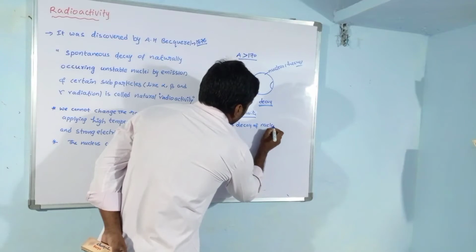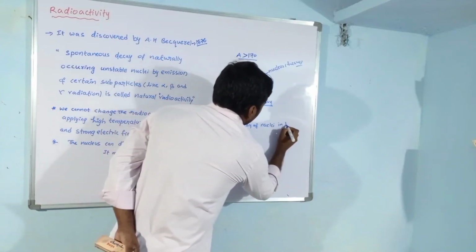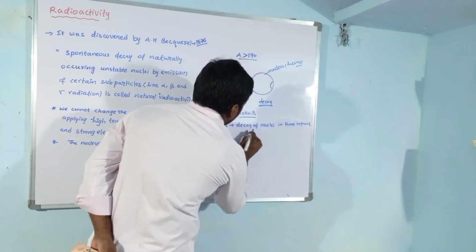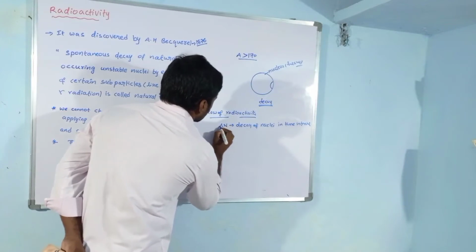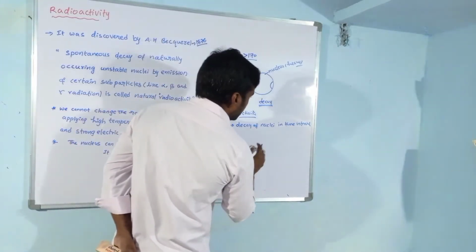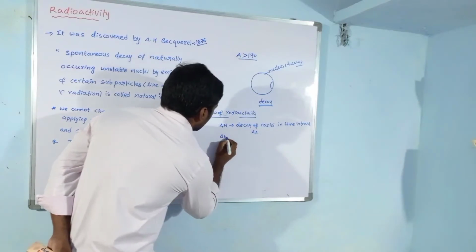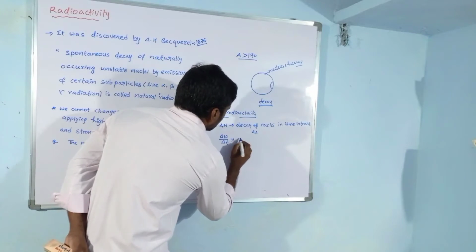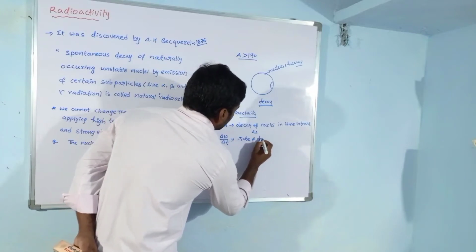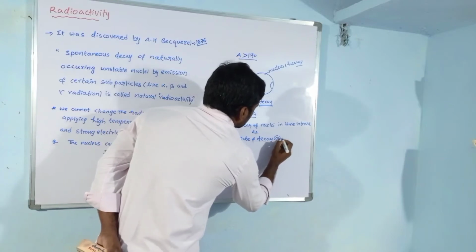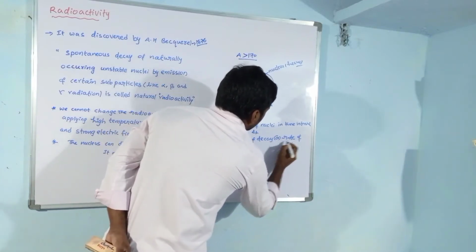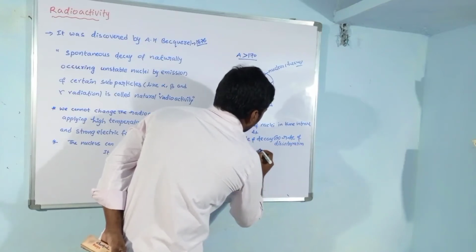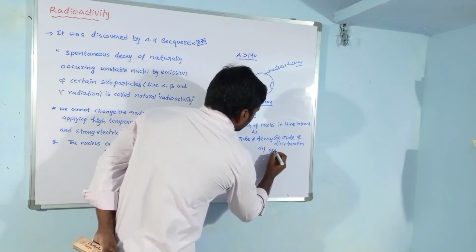Decay of nuclei in a time interval. Suppose delta N is the decay of nuclei in time interval delta t. Then we can take delta N by delta t. This is the rate of decay. This indicates the rate of decay. Sometimes this is called the rate of disintegration, or sometimes it is called activity.